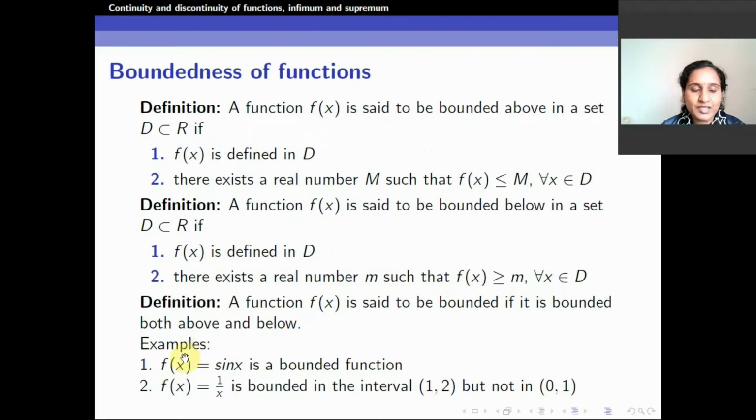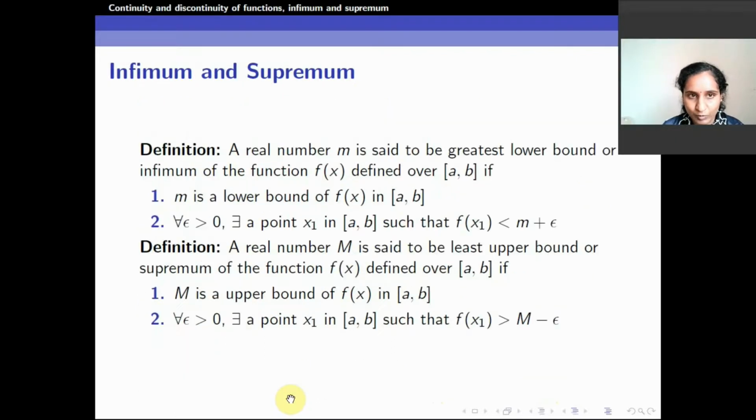Examples: we just saw the function sin x, it is a bounded function. f of x equal to 1 by x is bounded in the open interval 1 comma 2 but not in the open interval 0 comma 1. You can look at the graph of 1 by x and see where it is bounded and not bounded. Once we know about boundedness, the next concept we have is the infimum and supremum.